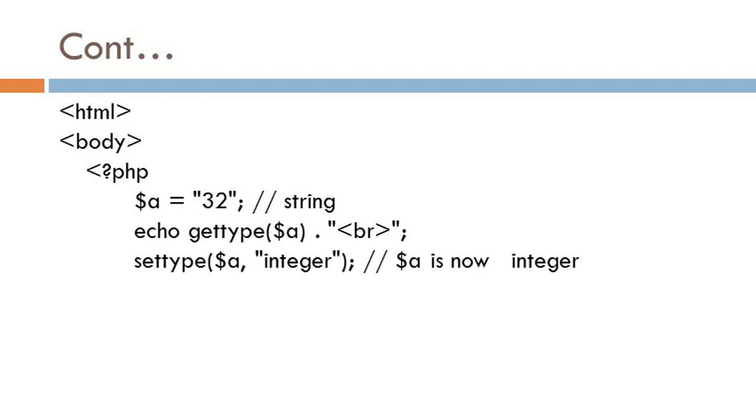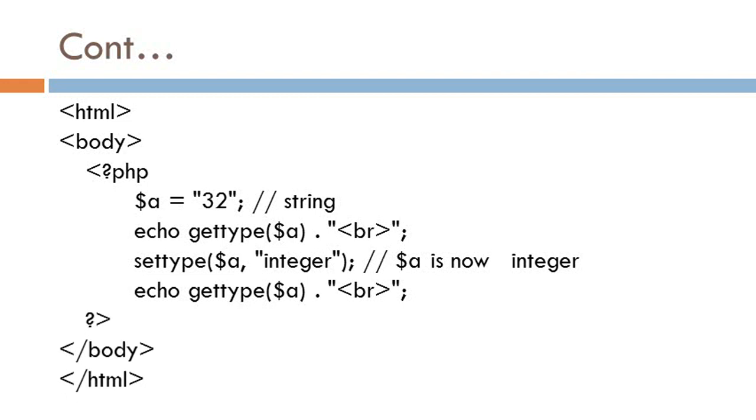Now using the settype function, I set the data type of variable a from string to integer. So I write, according to the syntax, $a, the variable name, then comma, then the new data type name. So here I write integer in double quotation marks. So now the data type of variable a is integer. Next is echo gettype($a), so print the data type of variable a. Now the script is completed, and then the body tag and HTML tag are closed.